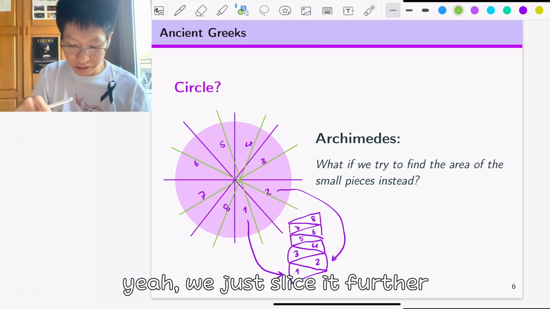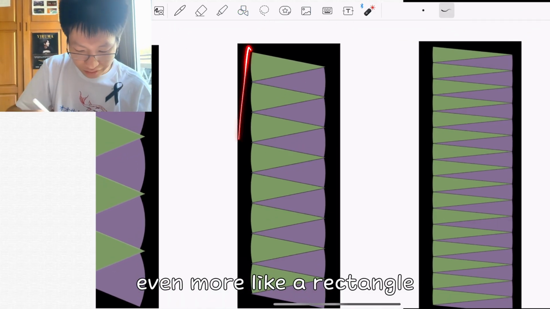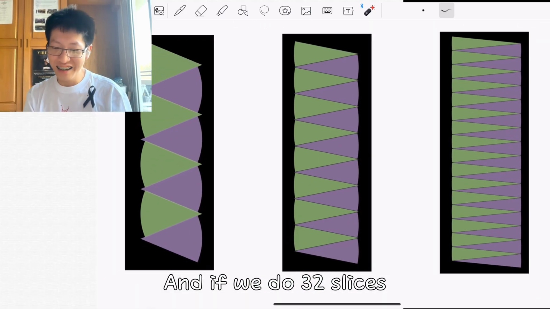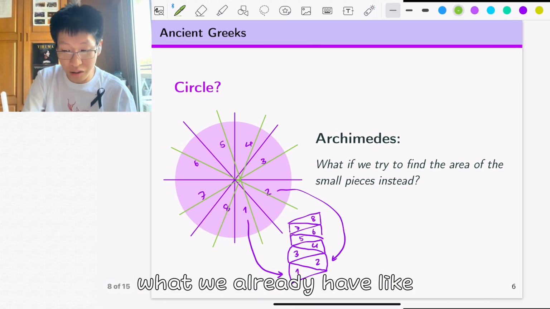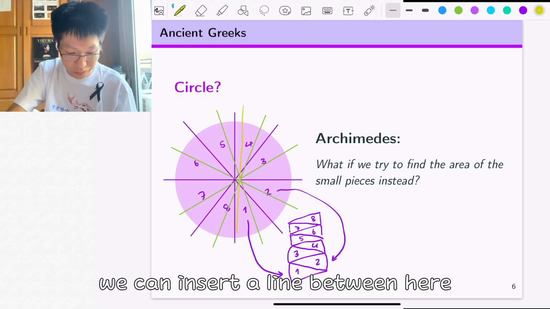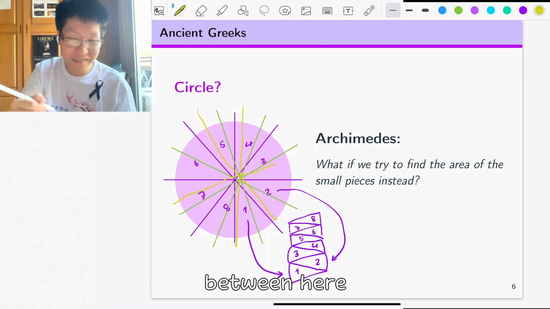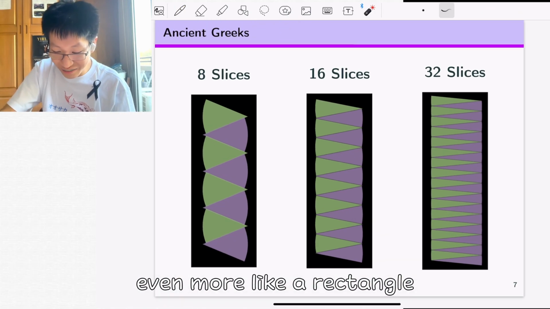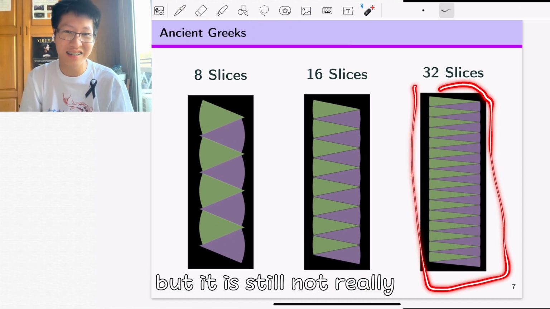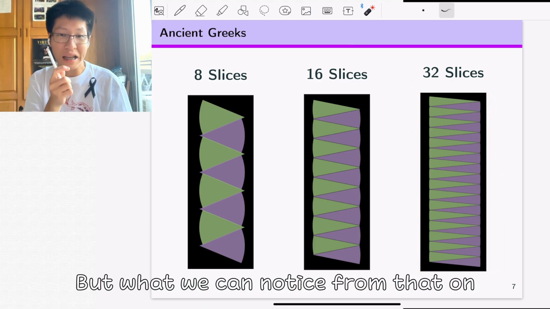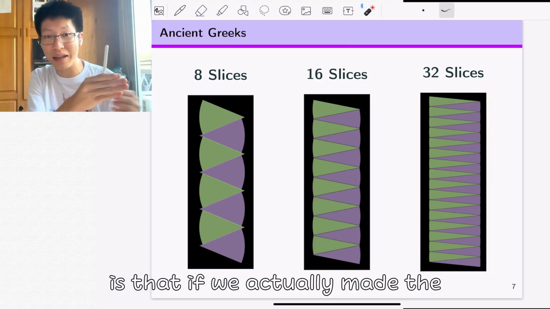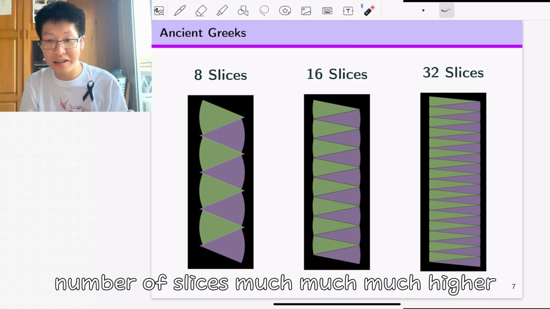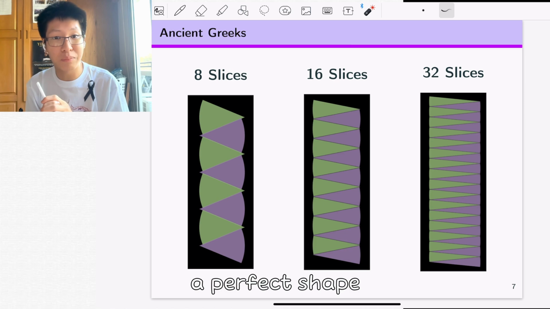Yeah, we just slice further. We will get a shape that looks even more like a rectangle, don't we? And if we do 32 slices, which is literally a double of what we already have, we can insert a line between here, between here, between here, and we get a shape that looks even more like a rectangle, but it's still not really a perfect fit. But what you can notice from now on is that it made the number of slices much higher, so we might actually get a perfect shape.